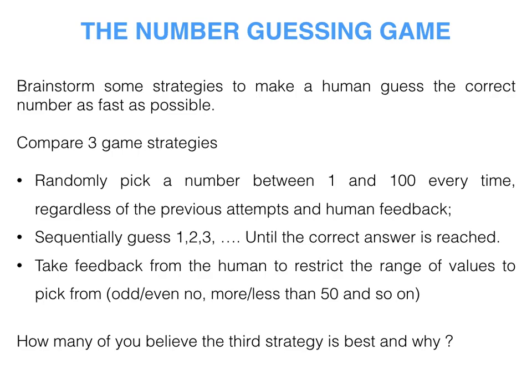So, the number will be guessed fast because, let's say in the first chance you have 100 numbers to choose from. If the person gives some kind of feedback, the next time you just have 80 numbers to choose from, the next time you just have 79 numbers, maybe then again just 50 numbers to choose from. So you will reach your number as fast as possible with the help of the third strategy.